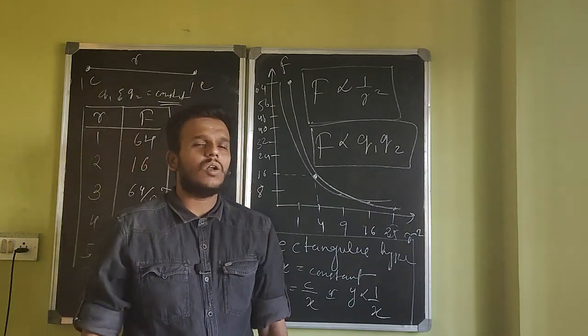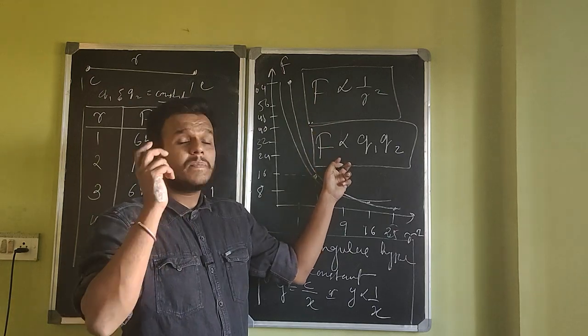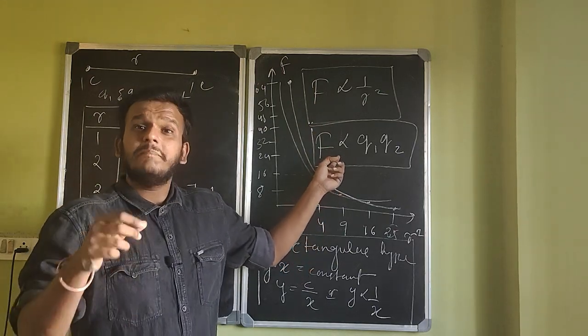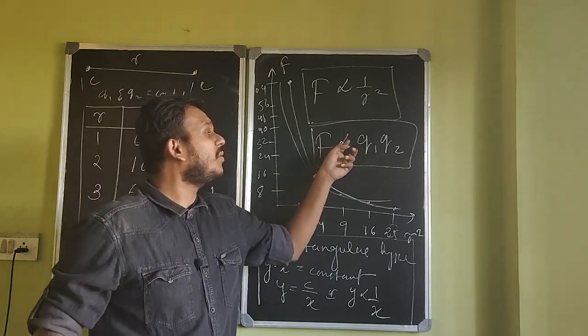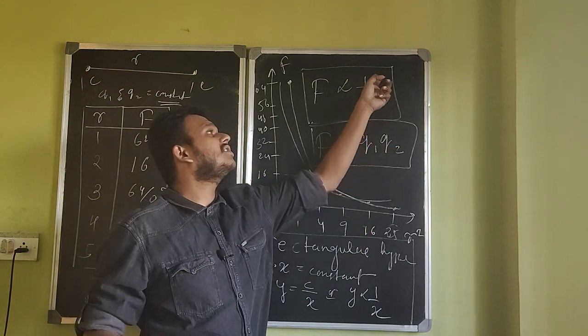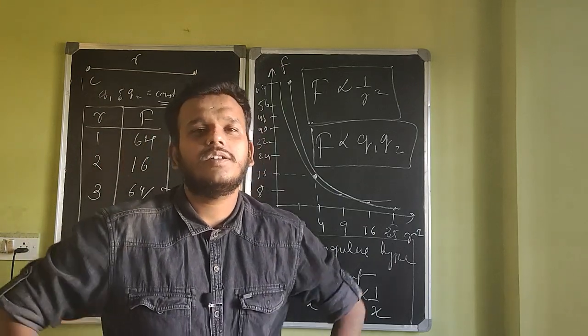You're giving your law, which goes something like this. The electrostatic force of attraction or repulsion, basically electrostatic force between any 2 point charges is directly proportional to the product of the charges and inversely proportional to the square of distance of separation between them. That's what Coulomb's law is.